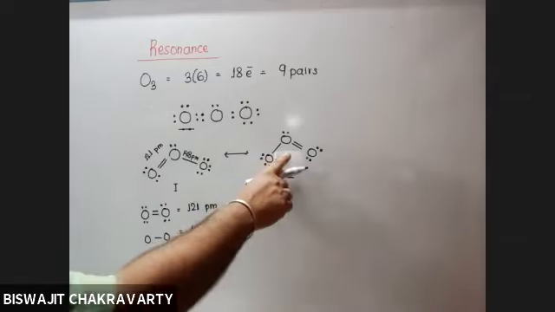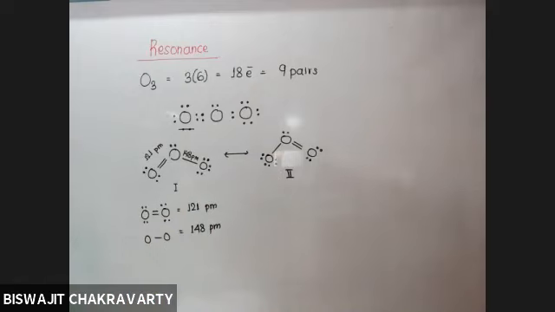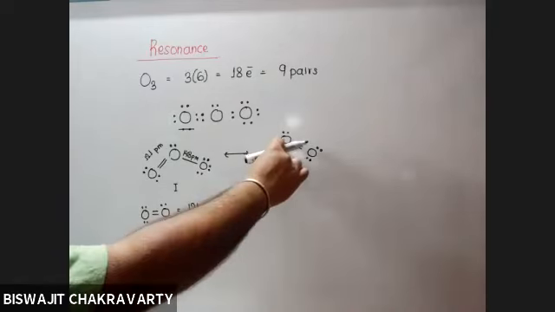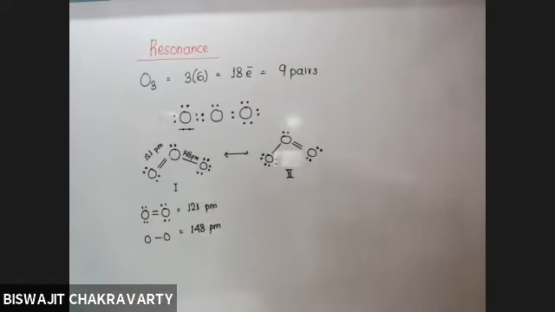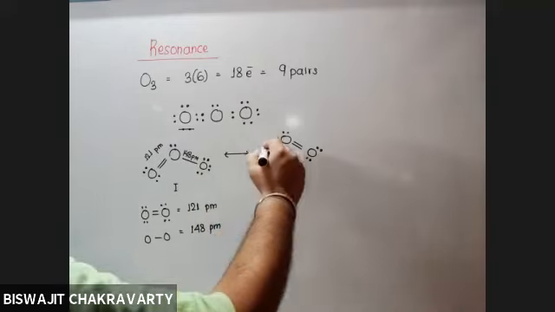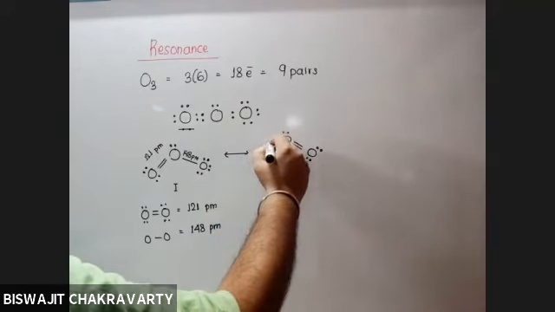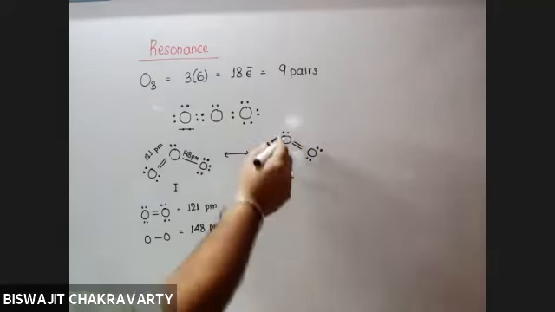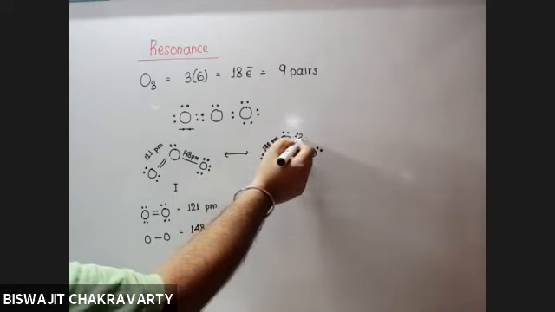And if you come to this structure, then what should be the bond length of this accordingly? 148, because single bond is 148 picometers and double bond is 121 picometers.